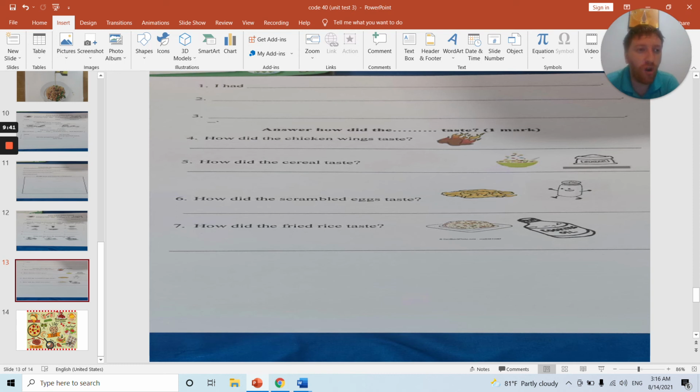I want you to try and do this by yourself. If you are not able to do it yourself, it is okay if you use the book for a small bit of help, or it's okay to ask a family member for help. But I want you to hand this in like you did for Unit 1 and Unit 2. I will mark, I'll give you a score.